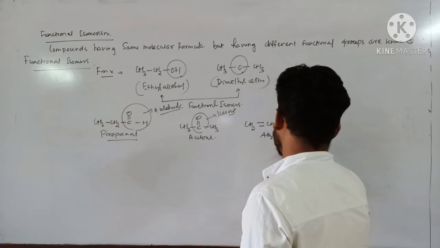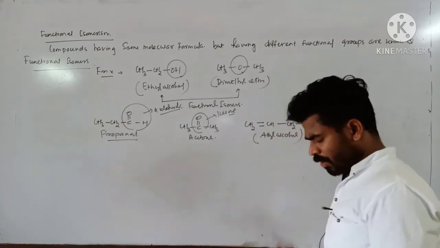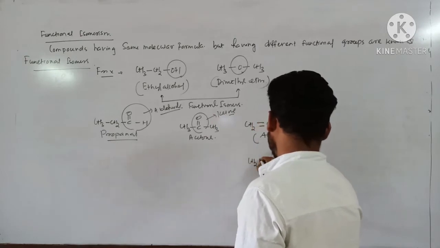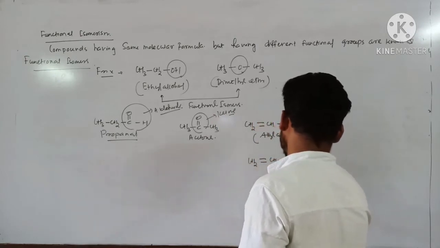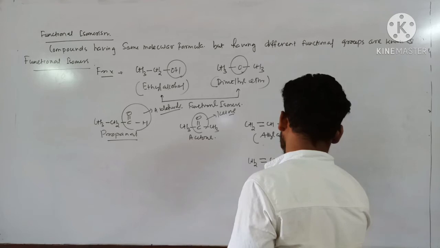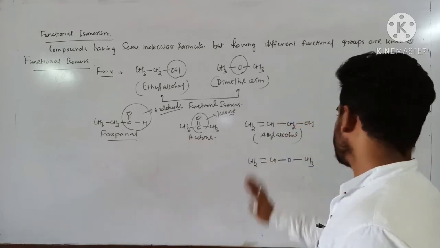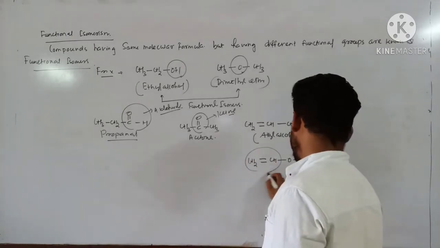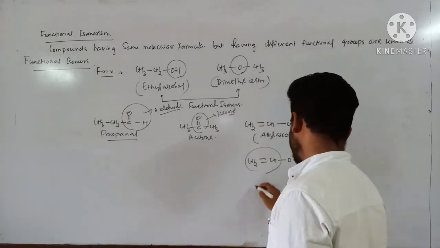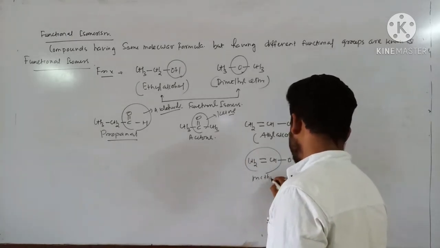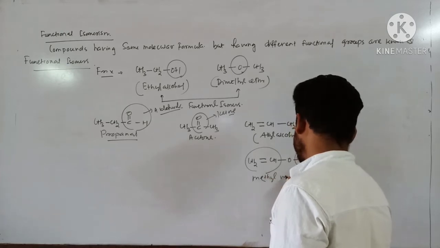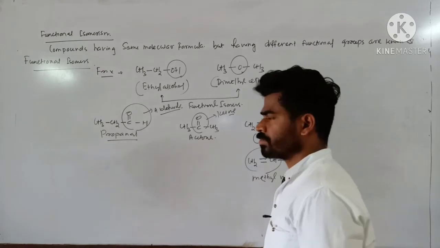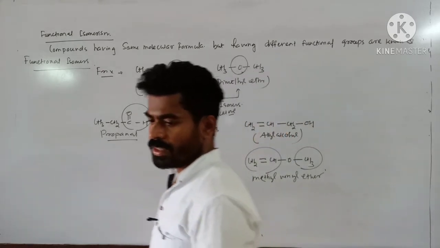It may also be written in this manner: CH2=CH-O-CH3. Here you see almost the same molecular formula, but this one has the vinyl group and methyl group. So you can write methyl vinyl ether.